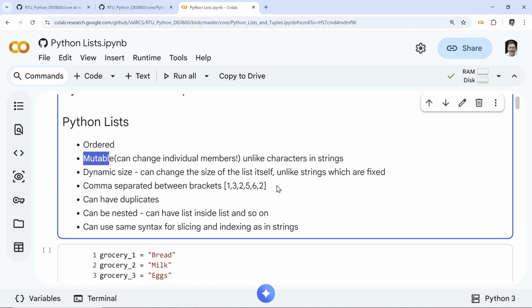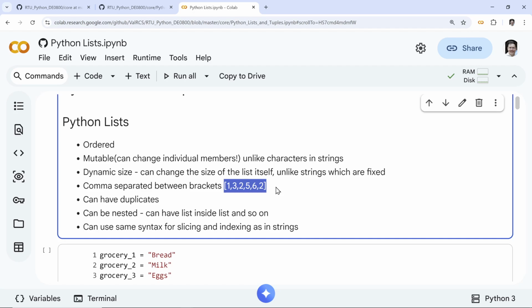So, typical syntax, we'll talk about this. Again, square brackets, very common. A list can have duplicates, can be nested, meaning you have a list of lists, two-dimensional or three-dimensional and so on, right? The good news for you is since you already learned about slicing and indexing for strings, we can use it also here for lists.